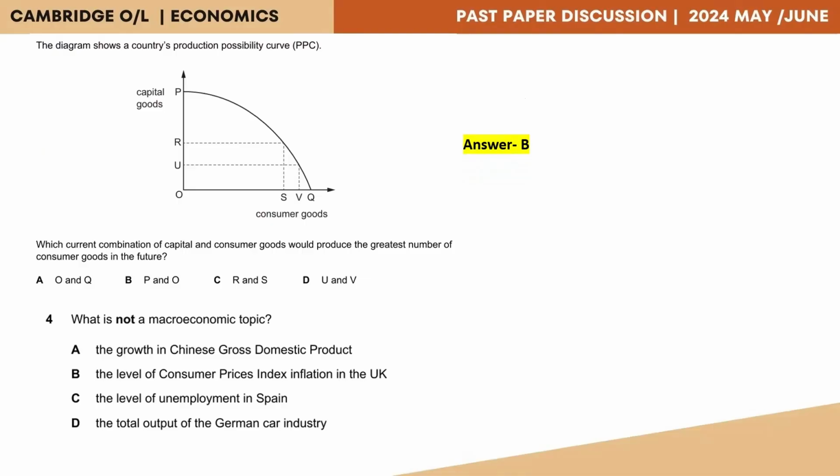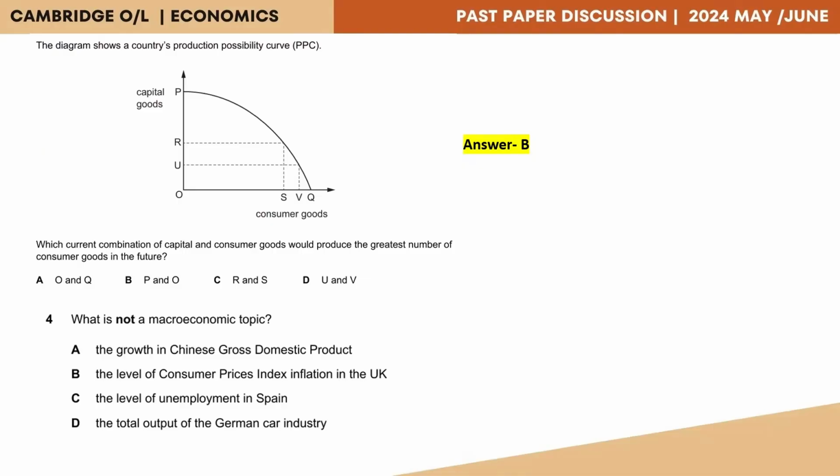Then we move on to question 4, what is not a macroeconomic topic? So we know we have microeconomics that deals with decisions made by households and firms. And then we have macroeconomics regarding decisions made by governments and the international trade sector.